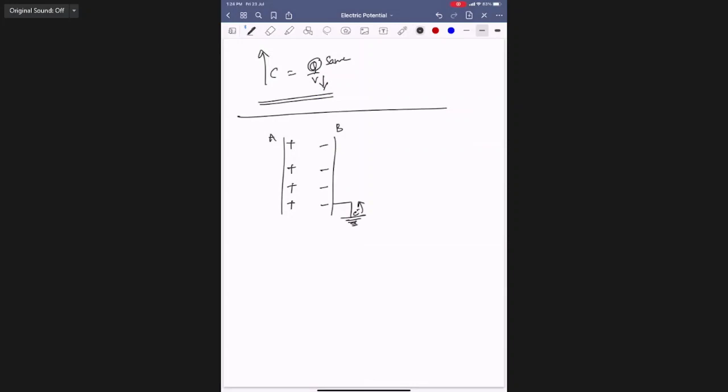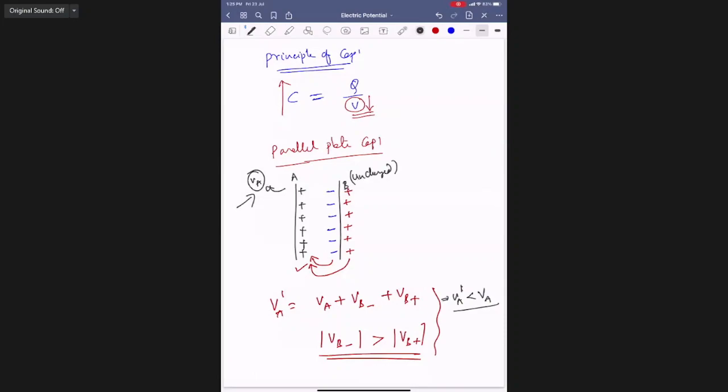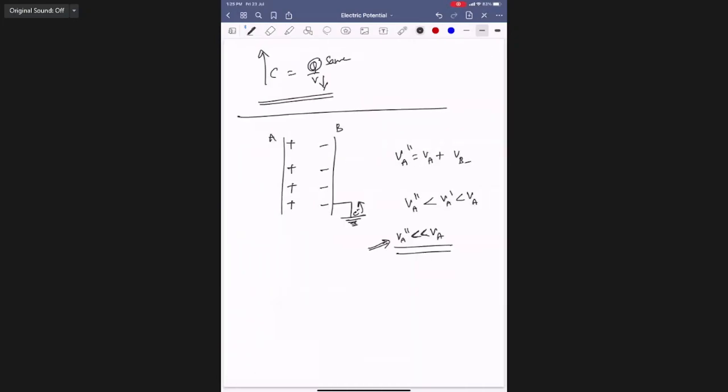Now, how many influences are available? At point A, VA double dash is the original potential of A plus the potential due to negative charges. Correct or not? Then VA double dash is less than VA dash, which is less than VA. That means VA double dash is much less than VA. In the first case it is VA, in the second case VA dash, and in the third case VA double dash, which is further smaller. So there is a much greater increase in the capacity.